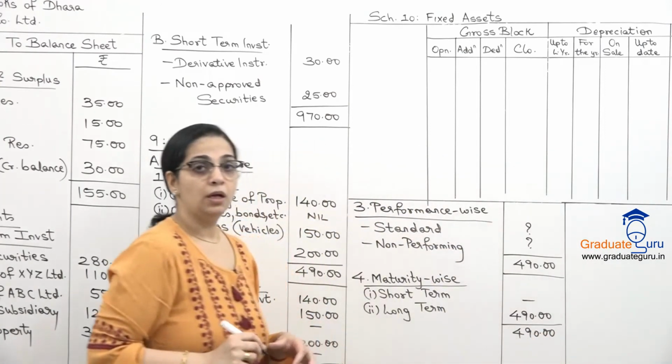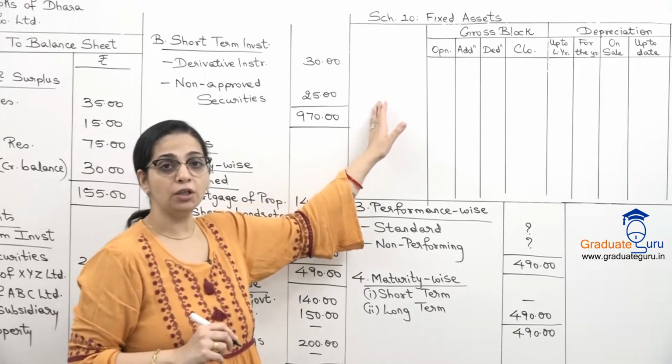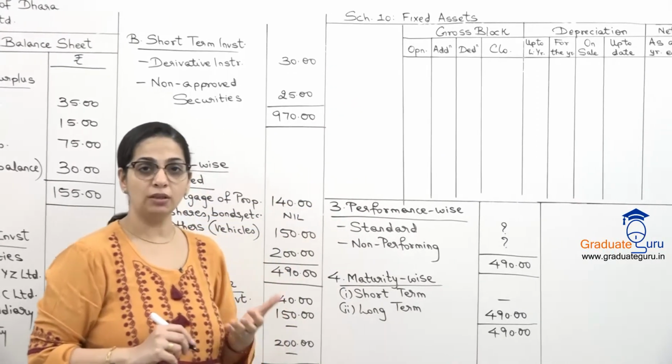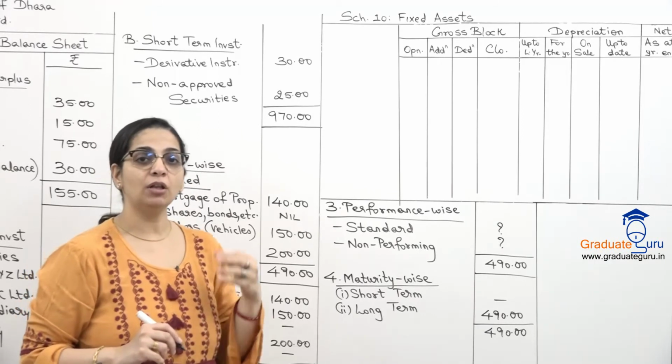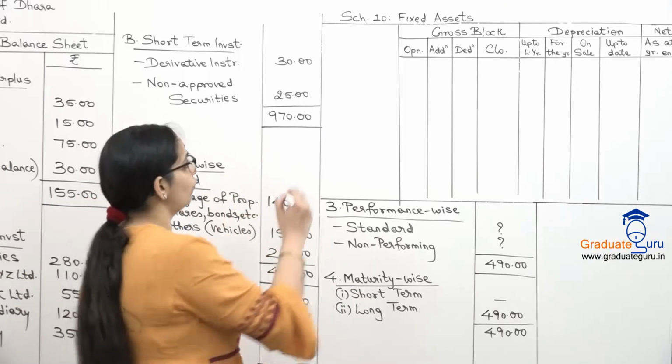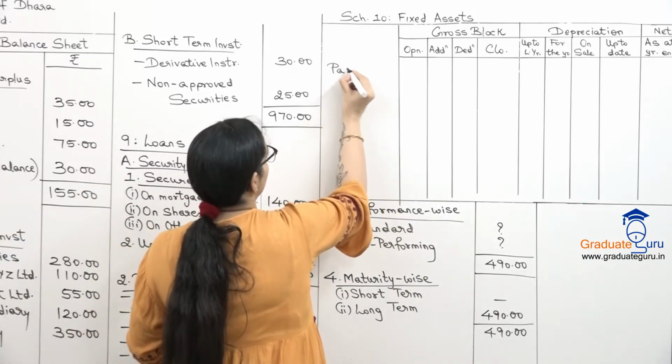Now after that, our most important schedule is for fixed assets, schedule 10. For this they have given us information. So we have been given the gross block and the depreciations. First, let us make the list of all the assets which they have given.